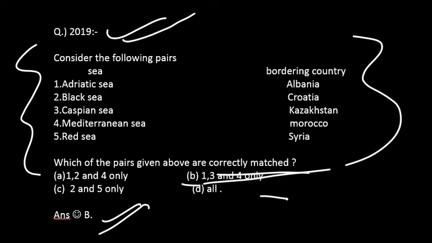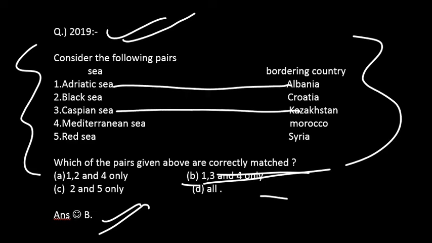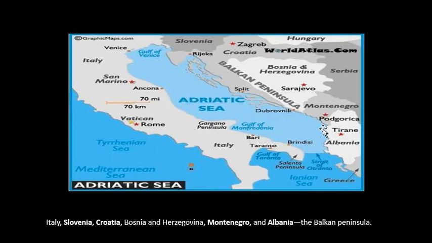That is 1, 3, and 4. Okay friends, this is the correct answer: Adriatic Sea is bordered by Albania, Caspian Sea is bordered by Kazakhstan, Mediterranean Sea is bordered by Morocco. So we'll get into the map pointing, and first of all we'll see that